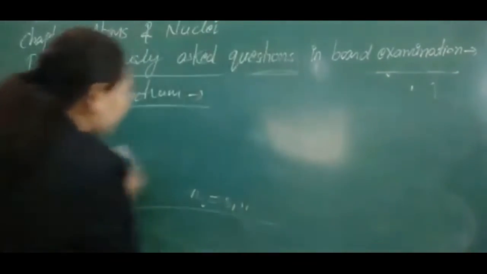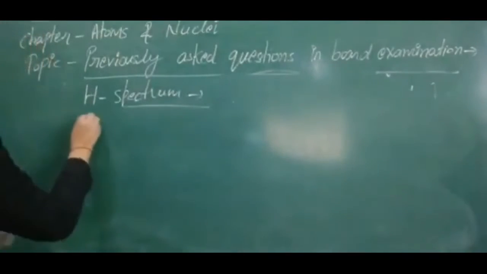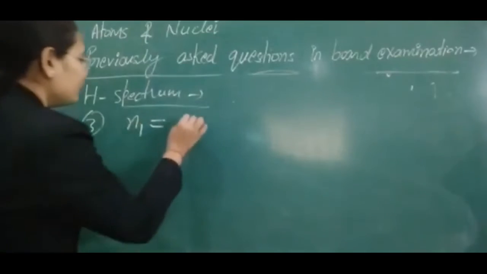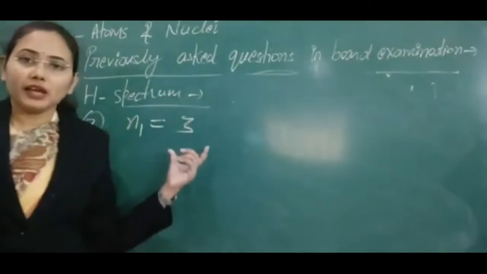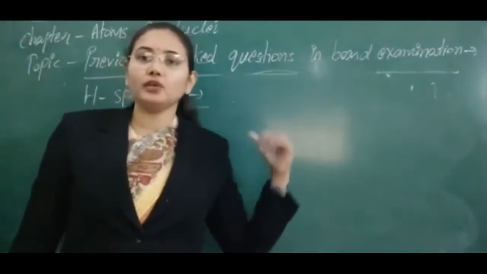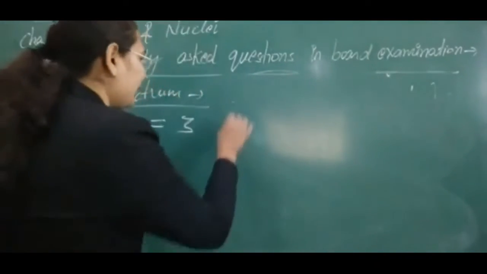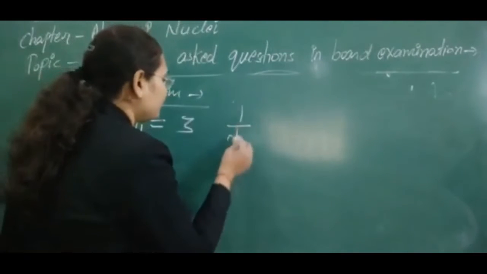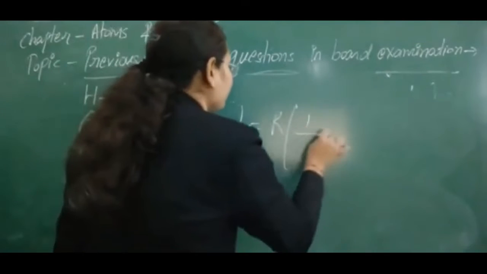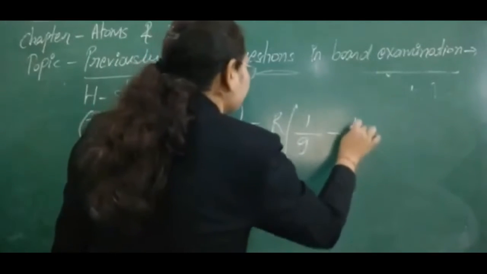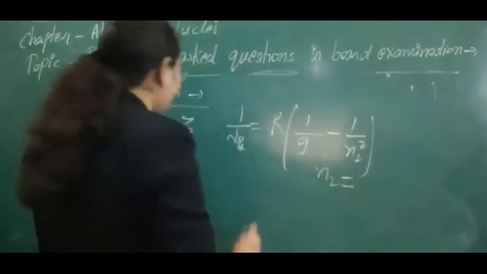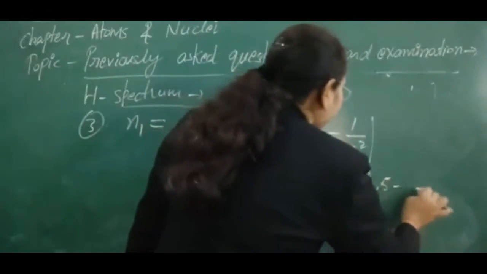Third case, if we put state n1 equal to 3. Means we have applied a condition that the electron has to make transition from higher to n equal to 3 state. Then in that case, the wavelength is given by 1 upon 9 minus 1 by n2 square, and here the value of n2 we can take 4, 5 and so on.